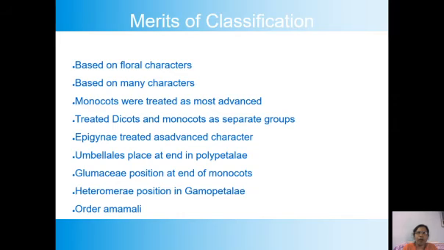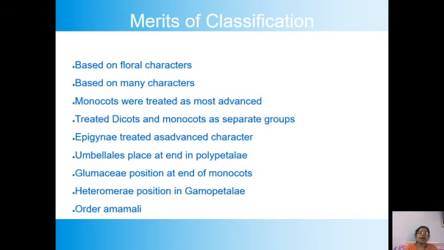Whenever floral parts reduction is there, it leads to the advancement of the character. So, reduction of the carpels is an advanced character. So, the placement of the heteromerae prior to the bicarpellate is appropriate.